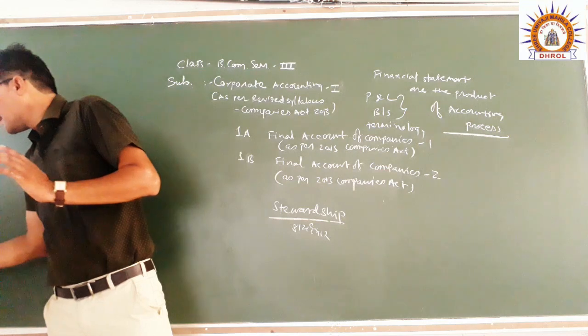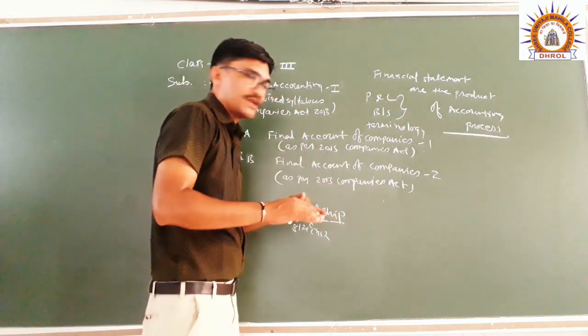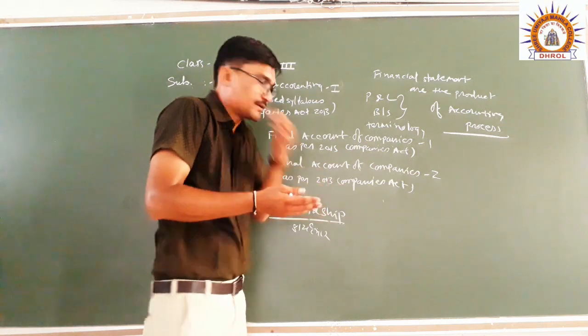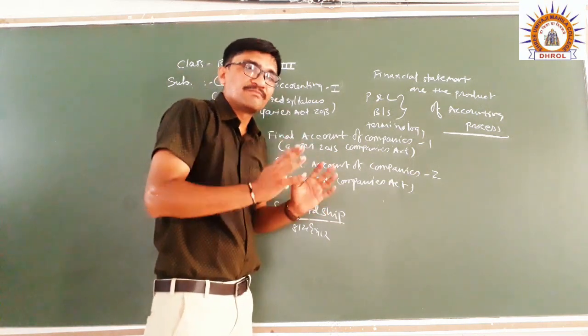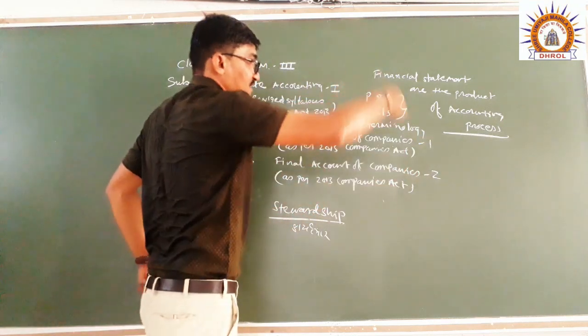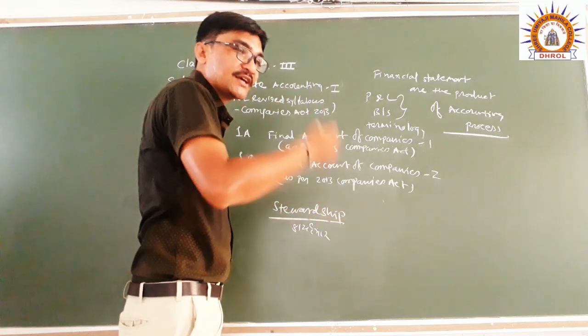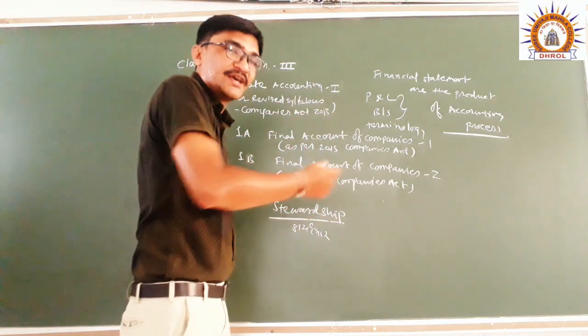During the year, the financial position of the company. Again, I repeat, the management of the company presents the performance of the whole company, right? During the year, or you can say at the end of the year, right?